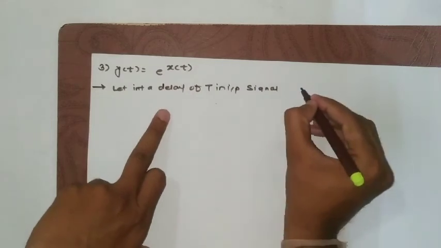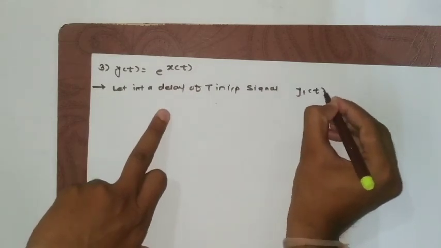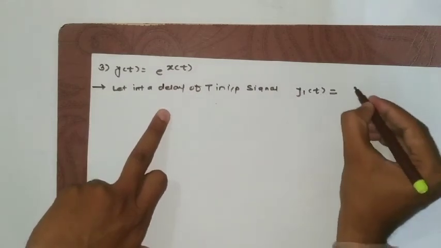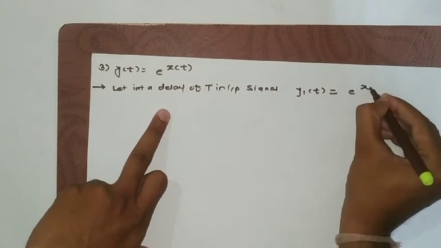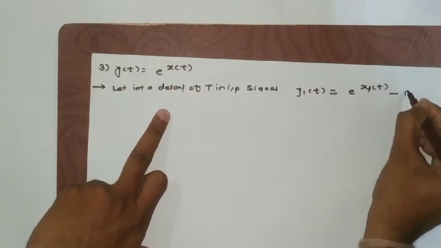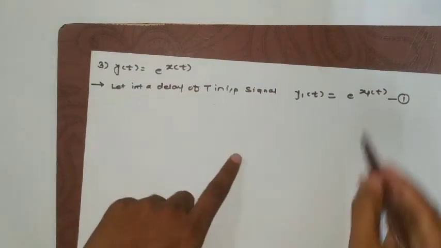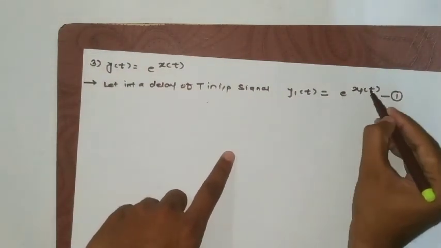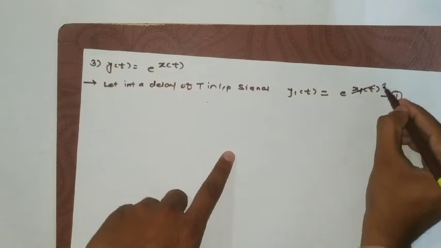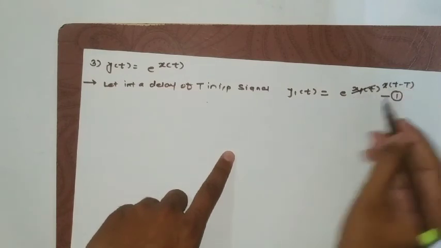So we can get the first function as y1 of t is equal to, the operation remains the same, e raised to x of t minus capital T. So this is our equation number 1.